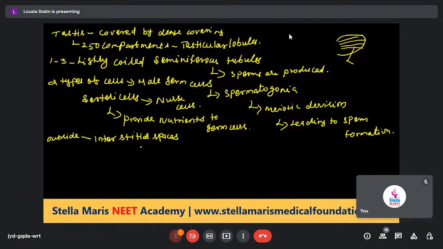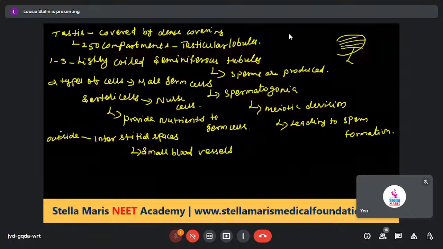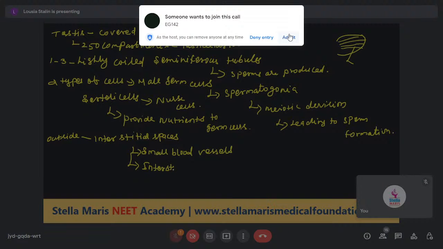These interstitial spaces contain small blood vessels and interstitial cells, or Leydig cells.